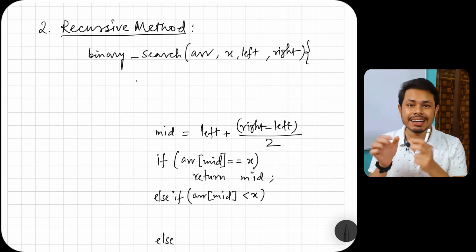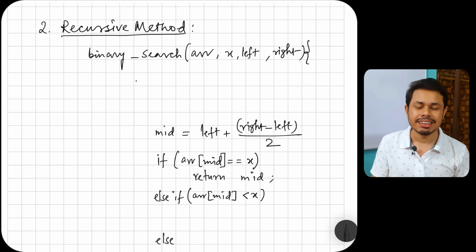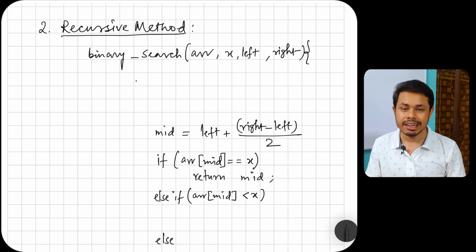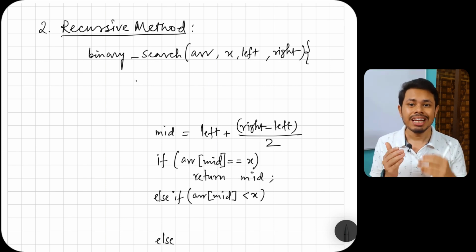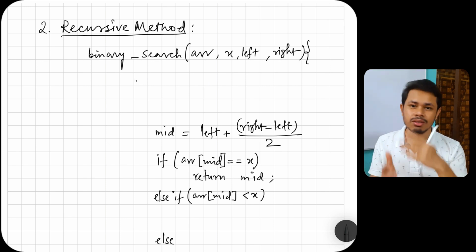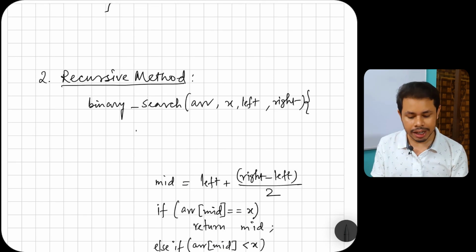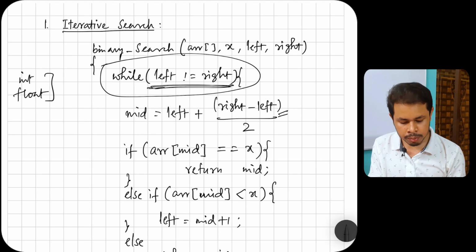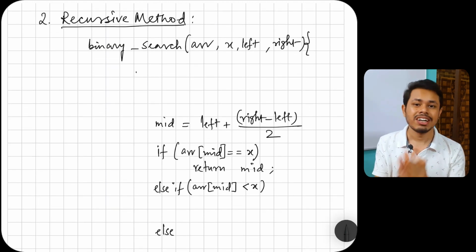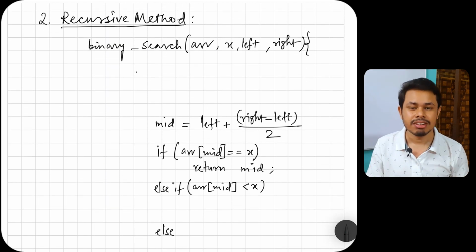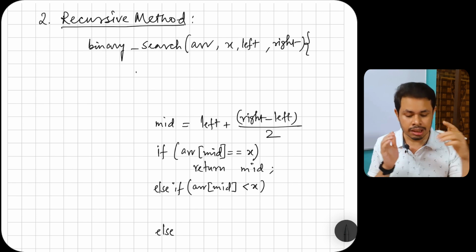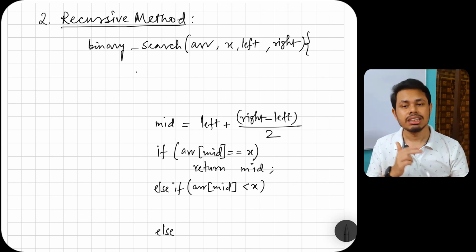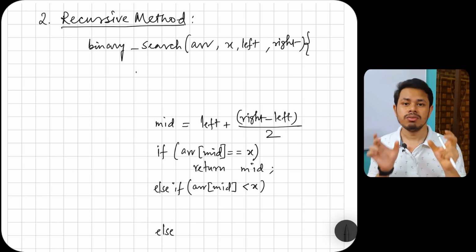So now let's look at the recursive method of a binary search. This is exactly similar to the iterative method, but in this method we'll eliminate the while loop that we already said, that left not equal to right. As you can see, we'll eliminate this entire while loop and we'll run this loop through our recursive search. So in any recursive function there would be a stopping condition, because every time we call the recursive function again and again, so there should be a stopping condition.